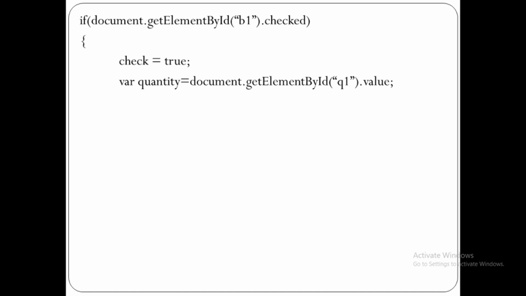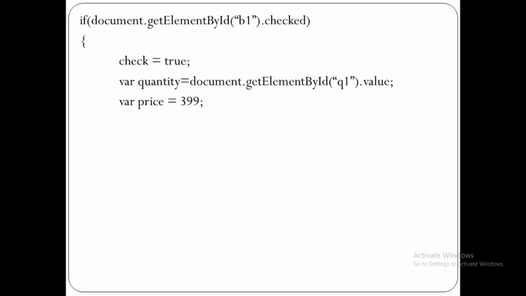It means whatever we have written inside quantity text box for b1 checkbox, that will get stored inside quantity variable. Then var price is equal to 399. It means whatever price we have given, it will store inside price variable. So three variables we have created: check, quantity and price.